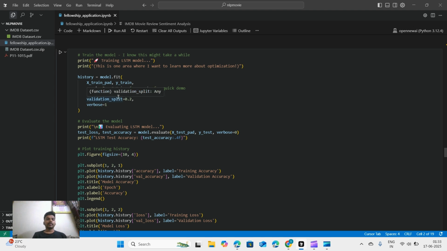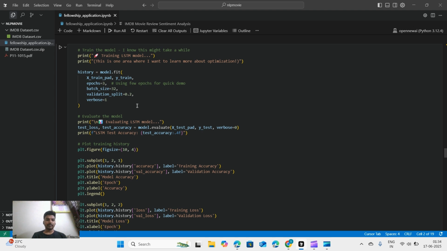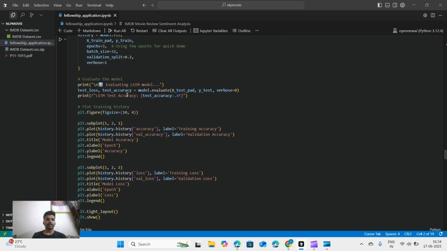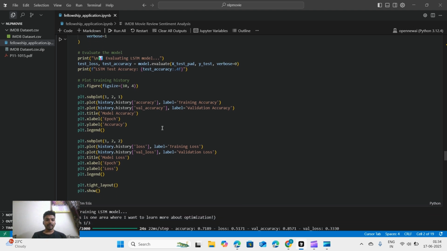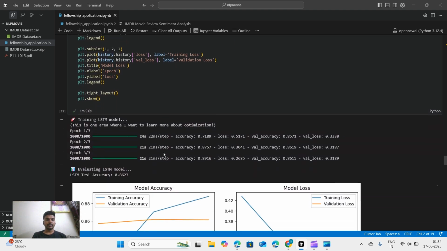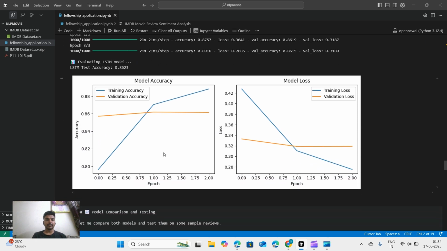I found out that with more epochs, it just gets overtrained and does not show a very good result after that. And then the validation split is just 20%, and the batch size of 32 has been given. And just plotting it to get a visual representation of it.